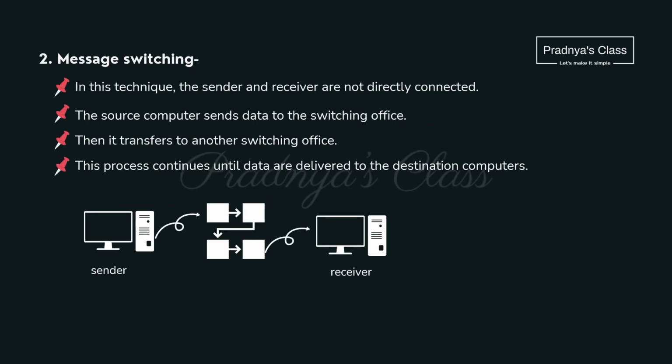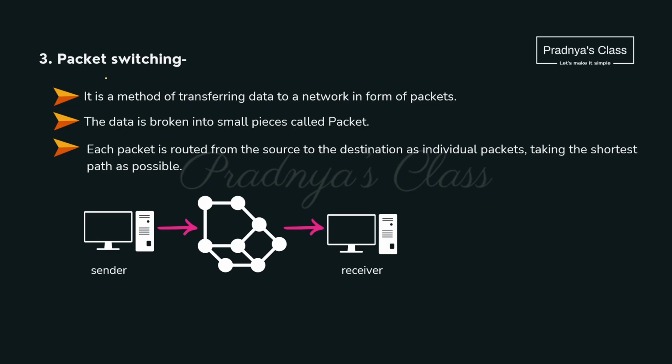Here is the second switching technique, that is message switching. There is no physical connection between sender and receiver. In between we will have the switching office. So from the sender data will go to the switching office, and then from the switching office it will go to the receiver.